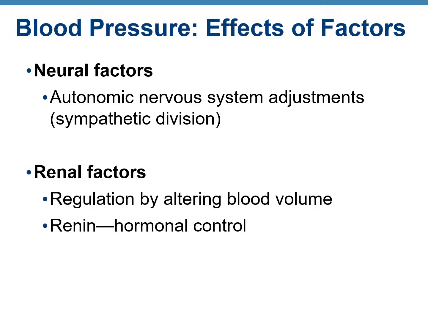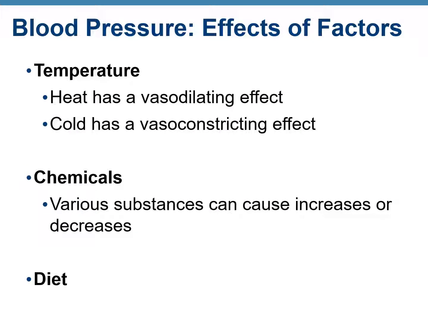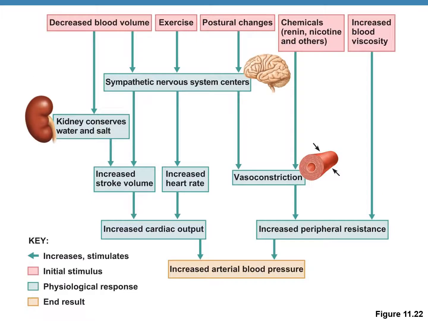Neural factors, such as the sympathetic division of the autonomic nervous system, regulate blood pressure. Renal factors, that means factors of the kidney and renal system, also control blood pressure by changing the blood volume. Temperature: heat has a vasodilating effect, that means it dilates the peripheral blood vessels, while cold has the opposite, vasoconstricting effect. Chemicals such as nicotine can also increase your heart rate, and some can decrease it. This is a summary of the factors controlling blood pressure.